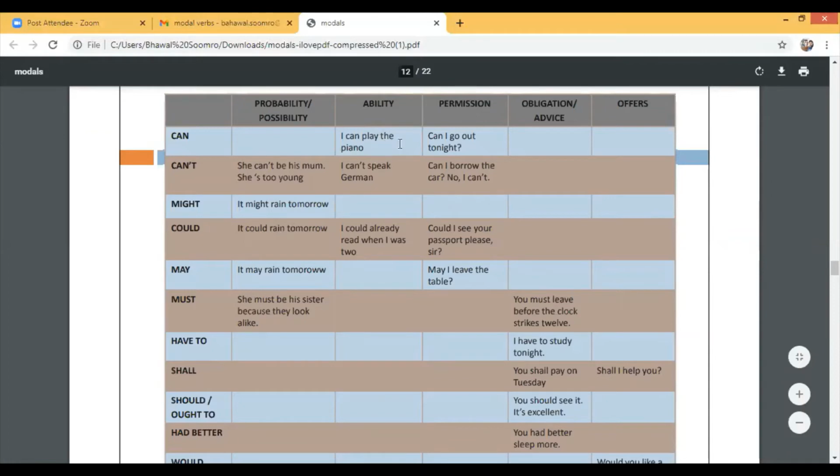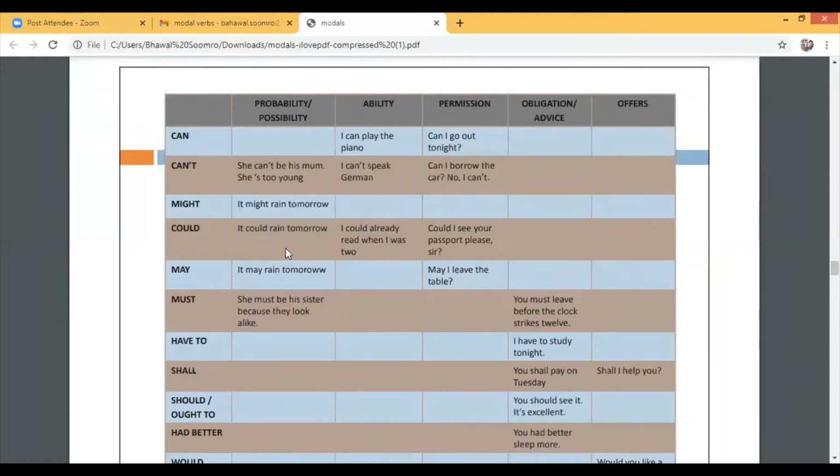I can play the piano. Can I go out tonight? Can't can be used at three places: ability, permission, and probability. Like, she can't be his mom. She is too young. I can't speak German. Can I borrow the car? No, I can't. And might can be used only for one place, like that is probability or possibility.